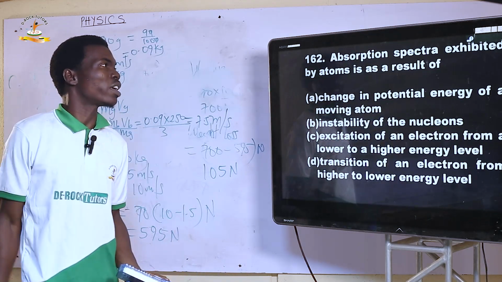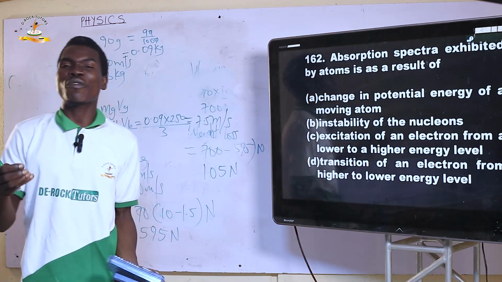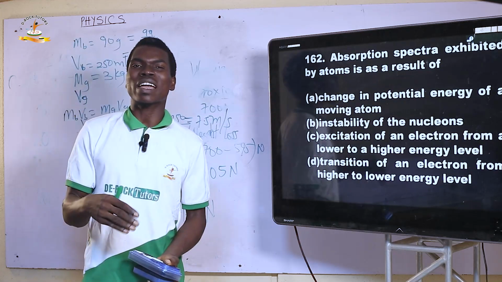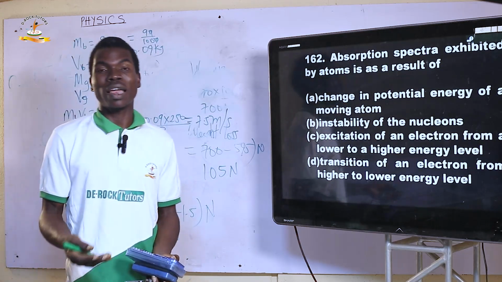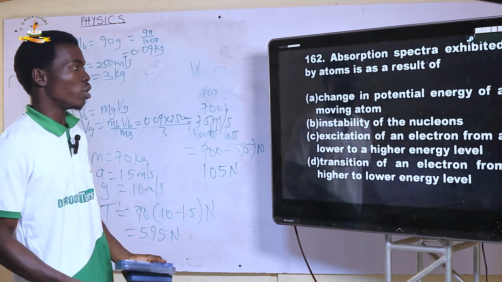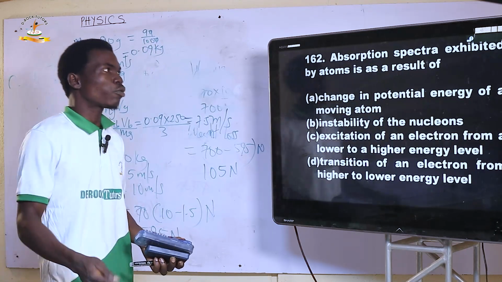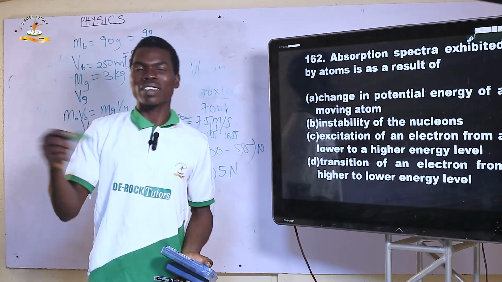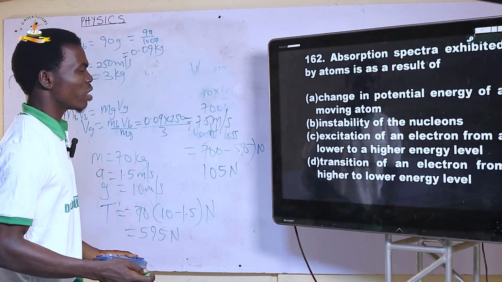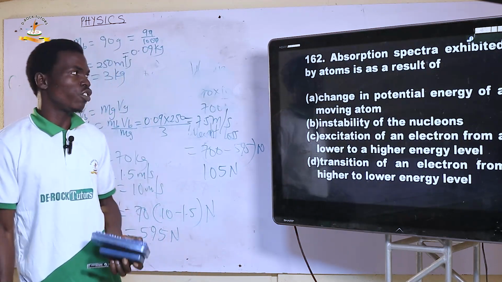So let's take a look at the question again. Absorption spectra exhibited by atoms is as a result of what? If there is an absorption spectra, the only thing that happens is there will be a kind of black glow, which will not show to the naked eye or to anybody. So it's only when there is excitation that there is absorption spectra. When there is de-excitation, there will be emission spectra. So the only option is excitation of an electron from a lower energy level to a higher energy level.